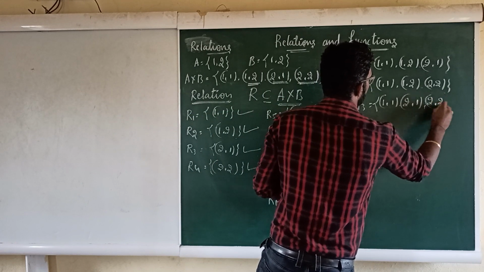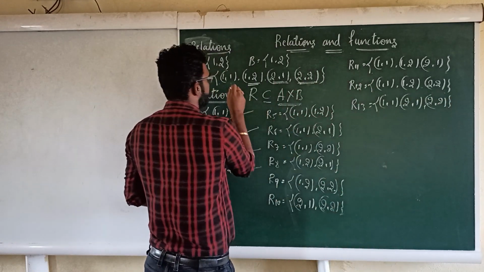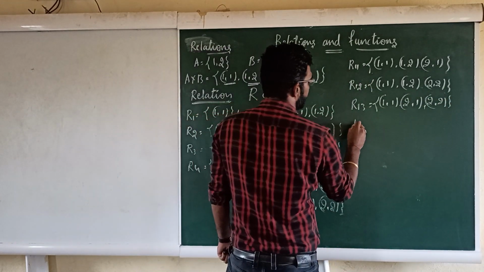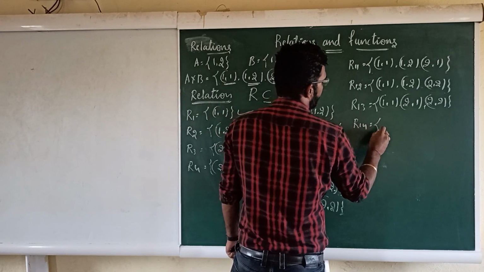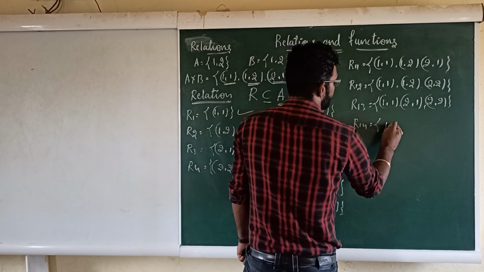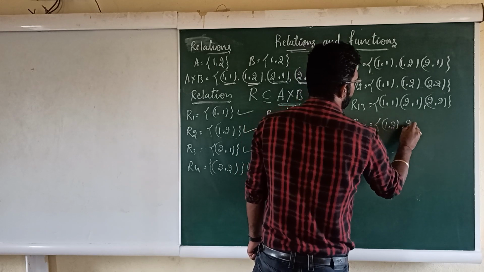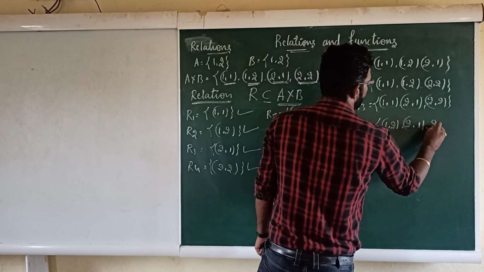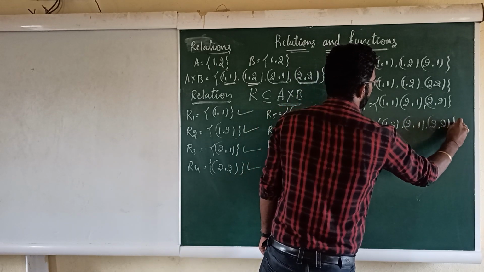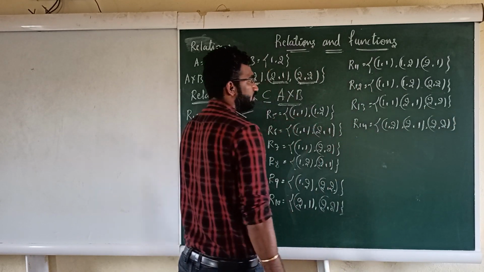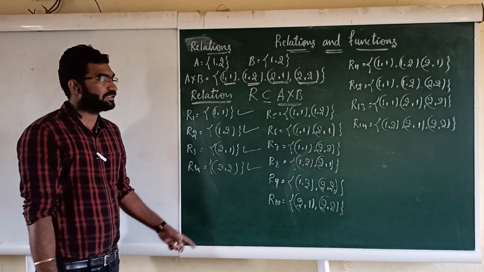So last one, leave this ordered pair and write the remaining: R14. Therefore R14, I'll start with 1 2. Next is what? 2 1. Next is what? 2 2. Right. So this is what? Ordered pairs. So these are the 3 3 ordered pair sets I have written.